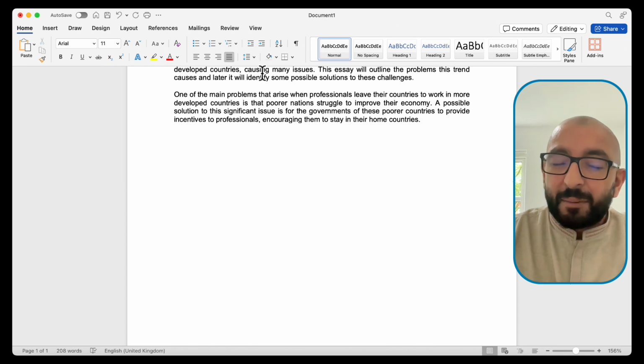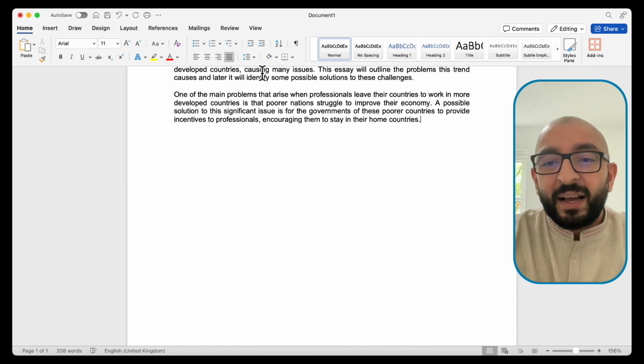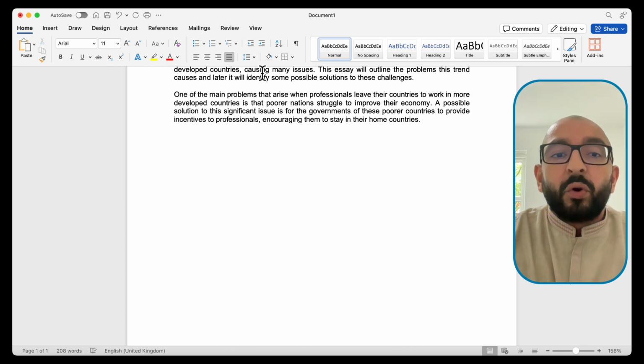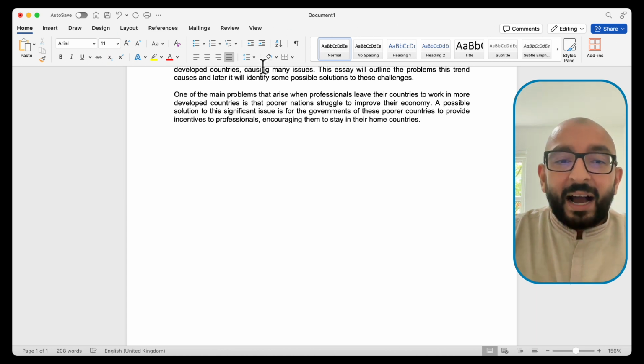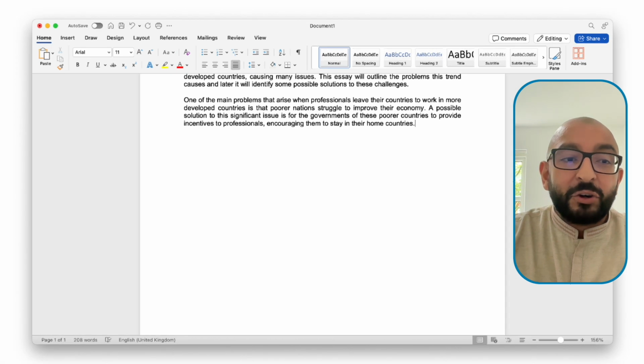To save time, I won't read this again, but you can pause it and read that again if you want to. Now, that's technically our whole paragraph done. But remember, we are aiming for a band 7 or higher. So we've given the problem and we've given the solution. Now, to get those higher marks, we need to add supporting sentences.